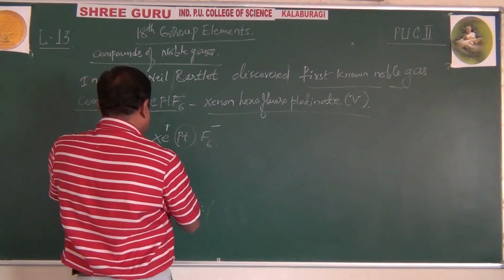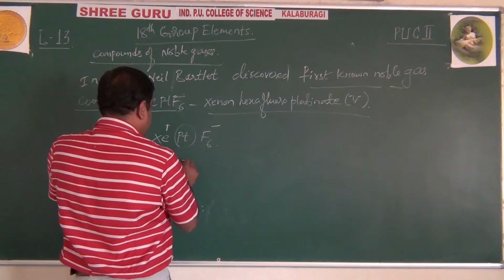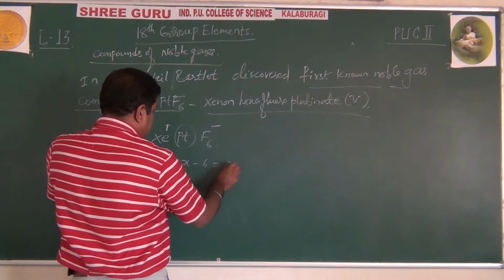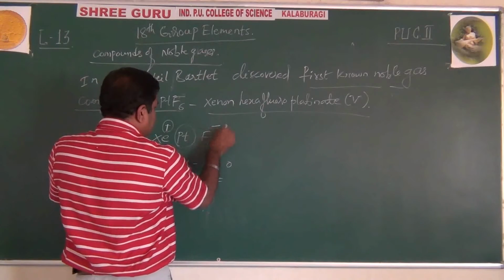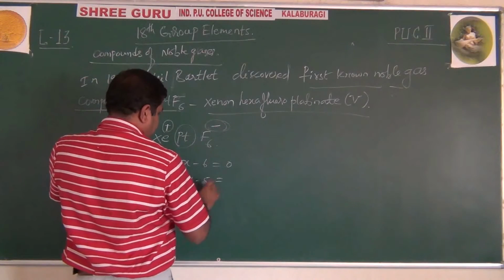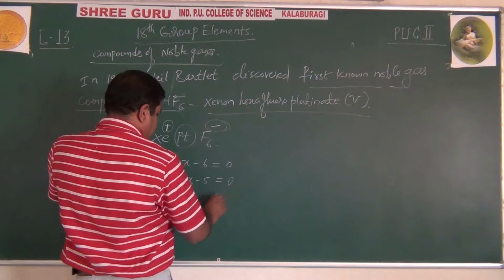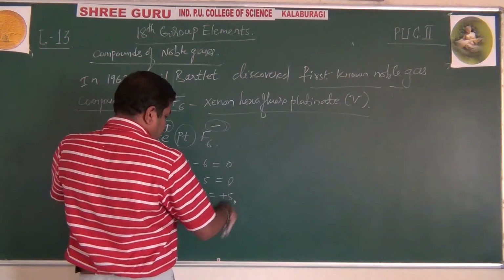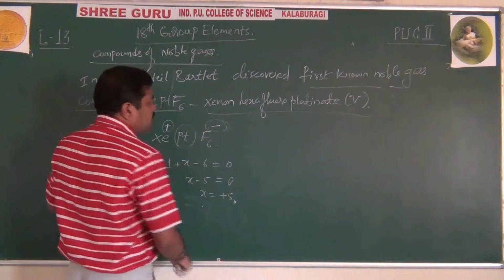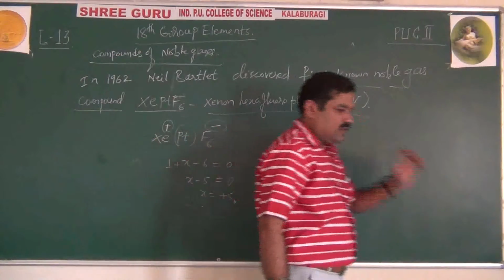Okay, right. 1 plus X minus 6 is equal to 0, because this will get cancelled. Charge will be 0. Therefore X is equal to plus 5. So always this oxidation state should be written in numerical form as V like this.